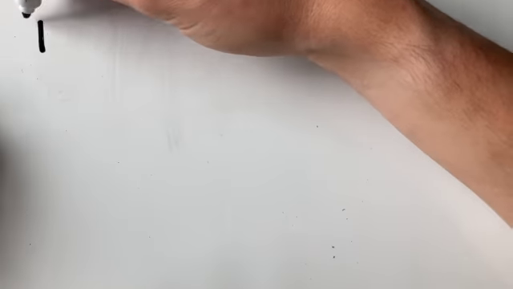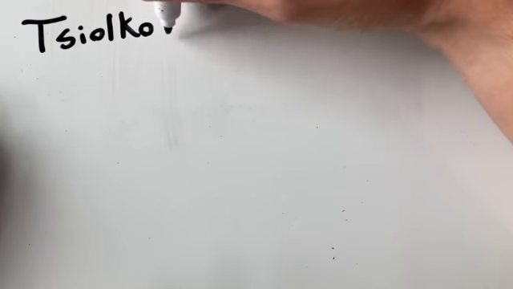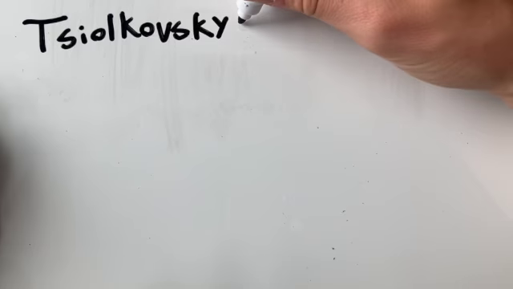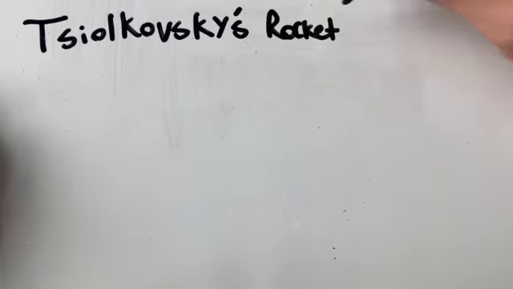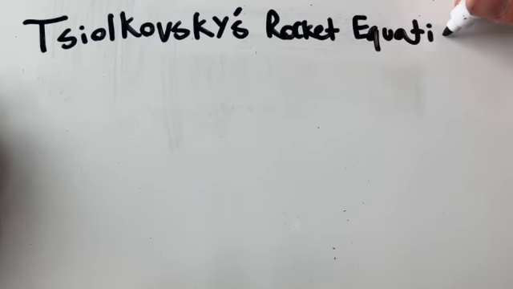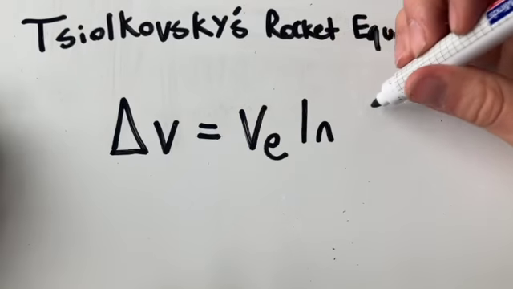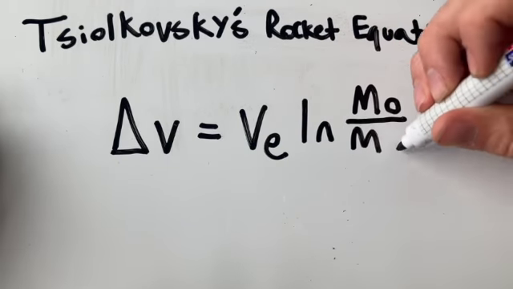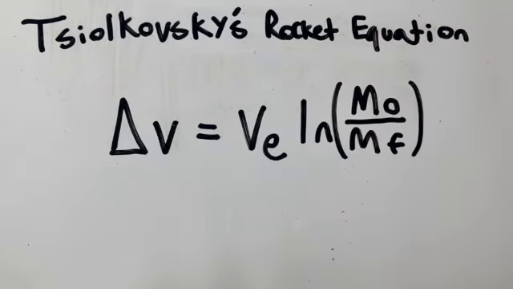The Tsiolkovsky rocket equation is an equation that outlines the relationship between acceleration due to the exhaust velocity as well as the final and initial mass of a rocket. The equation is as follows. The change in velocity of the rocket body is equal to the average exhaust velocity times the natural log of the initial mass over the final mass.